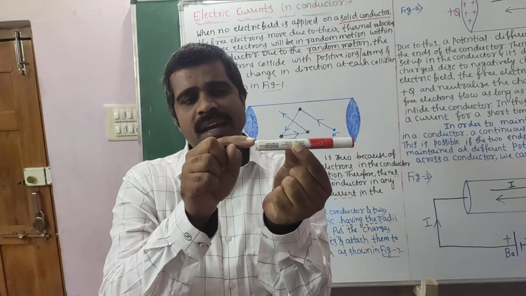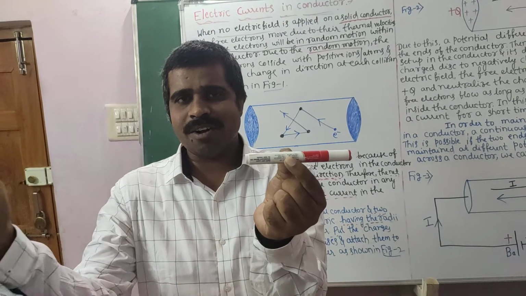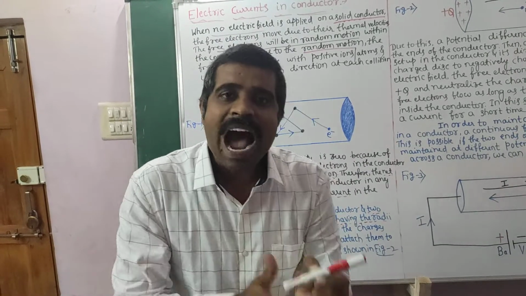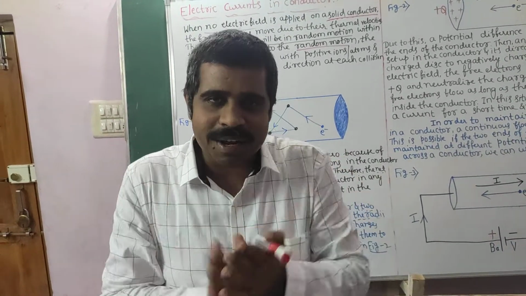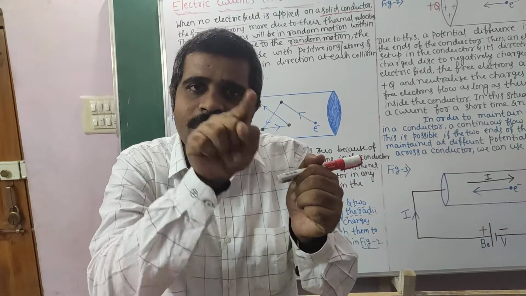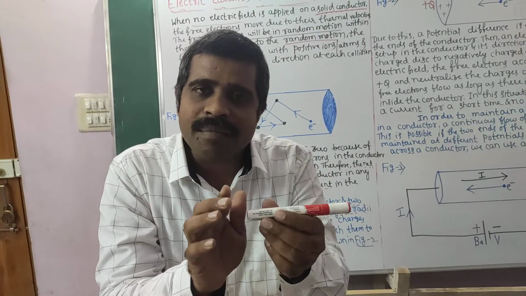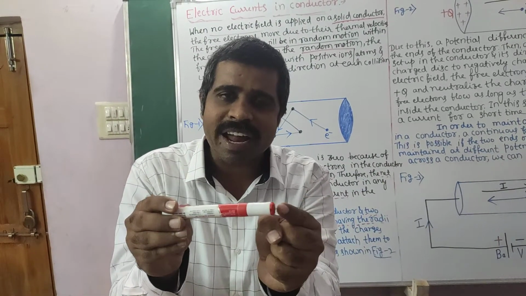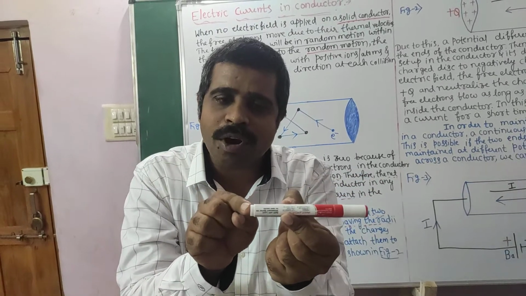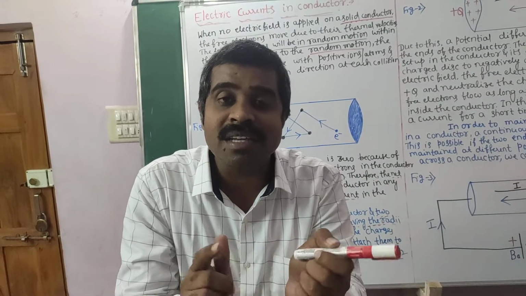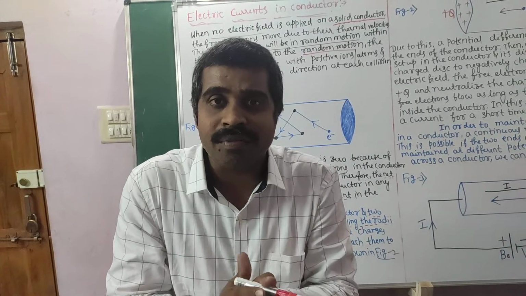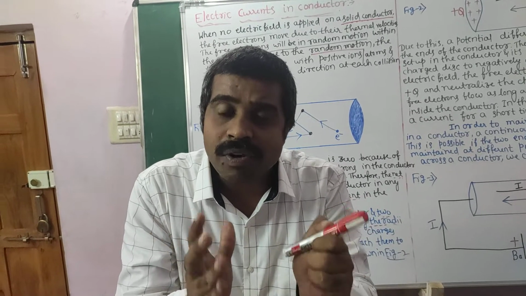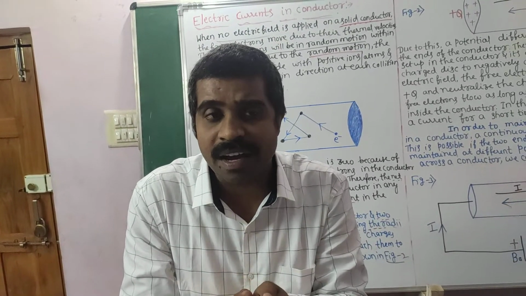Here I will take a circular disk of some dielectric material. I will take two disks of the same dielectric material. I will fix one on end A, and I will fix another circular disc on end B. I will give positive charge to end A and negative charge to end B, and hence I am successful in setting up the electric field. End A is maintained at positive charge and end B at negative charge, and hence an electric field is set up in the conductor.